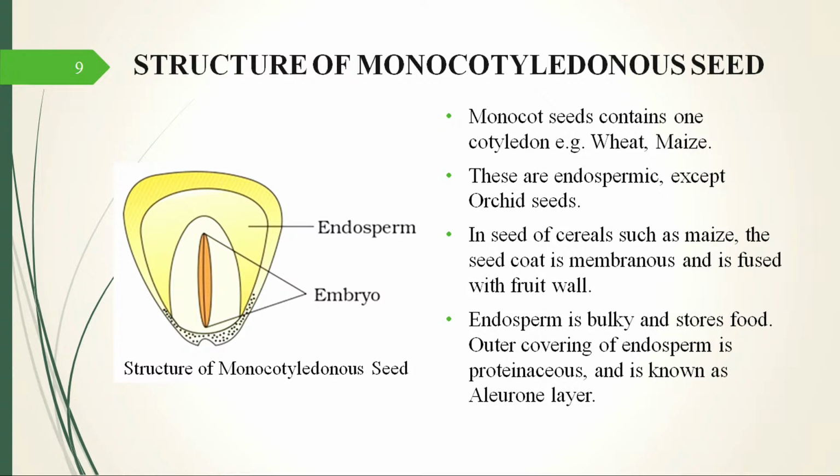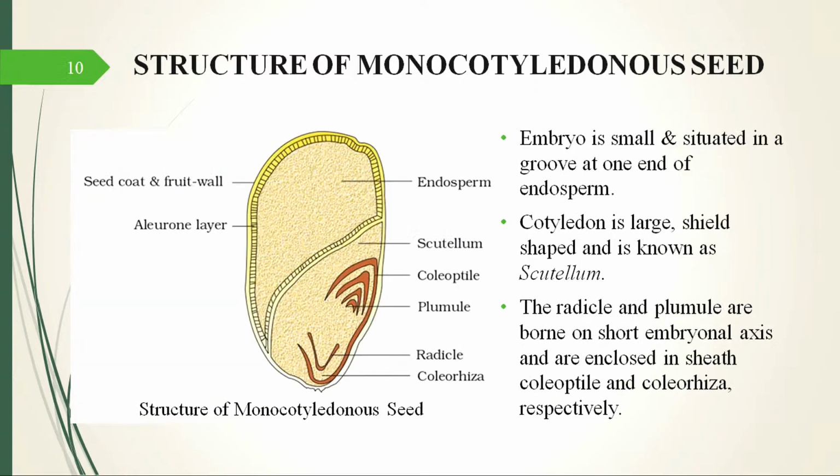And in some, a thin aleurone layer in the wall of the seed is rich in protein. So they also have some components of protein, but majorly the seeds of monocots are rich in endosperm. Particularly the endosperm has a lot of starch.